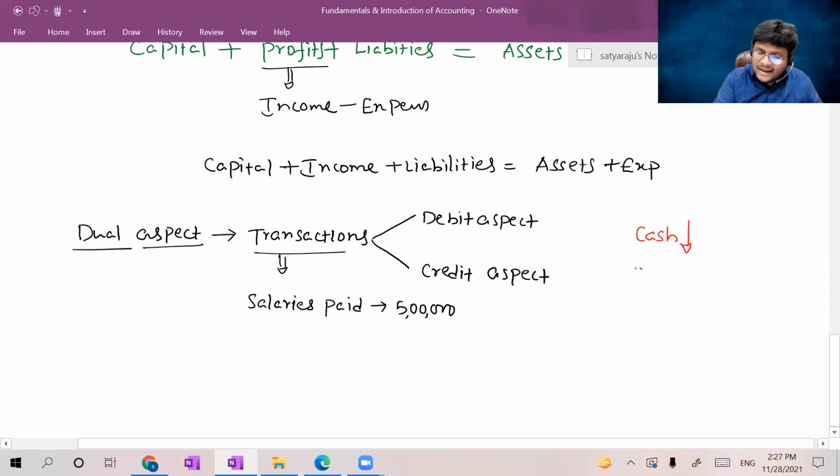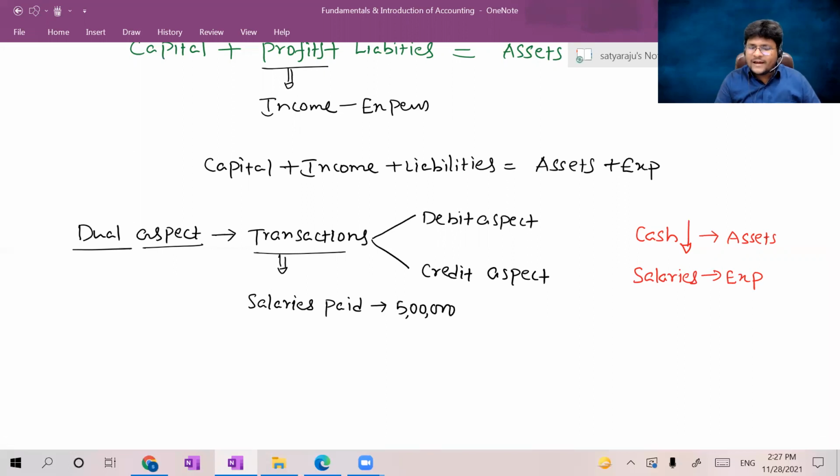And another one, salary is an expenditure. And a cash outlay is there, which is nothing but an asset. Here I'm not telling from a very basic point of view. At least now you are in a position to identify whether a particular item is an asset, liability, income, expense or capital. It is more than enough for you to draft the journal entry for any transaction.